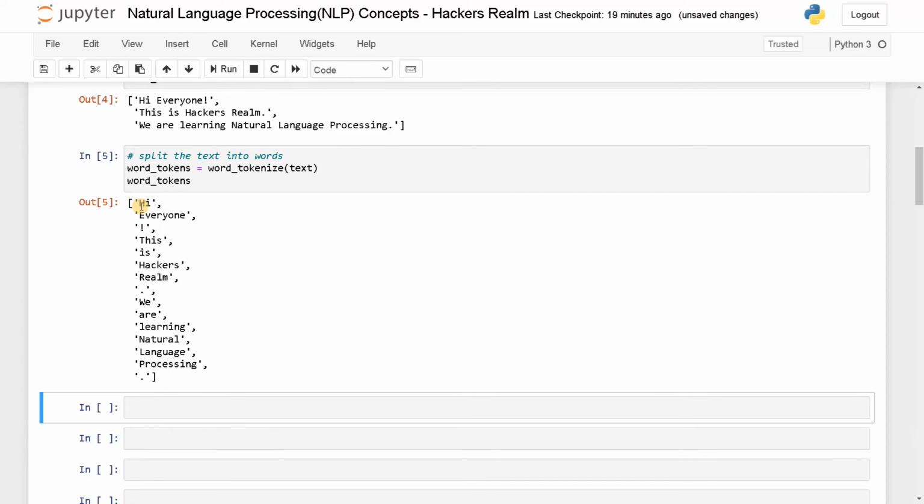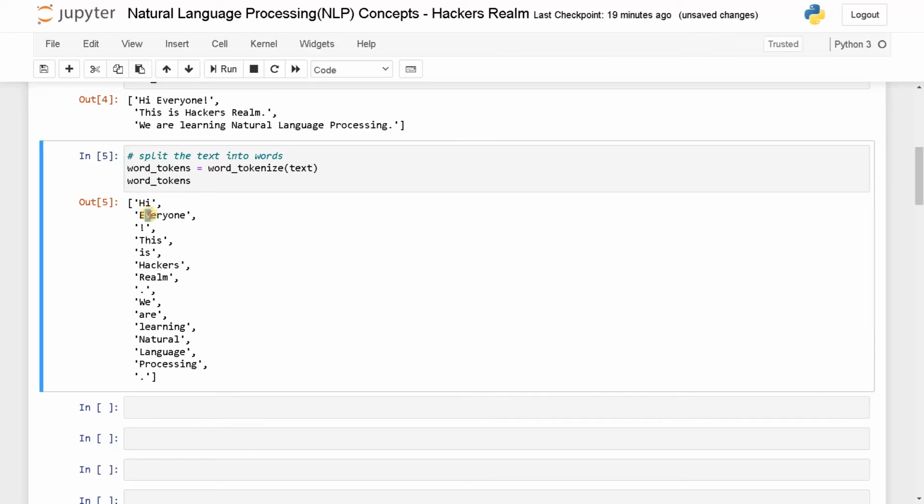Here it is splitting each and every individual word. So hi everyone, and the exclamation is a separate token, and this is hackers realm, and the dot is considered as a separate token, and here also the special character is considered as a separate token. Now you can clearly match the word realm or everyone. It is actually matching with the words in the dictionary. So this will be easier for us to do the processing, and it will avoid some unnecessary meaningless words.